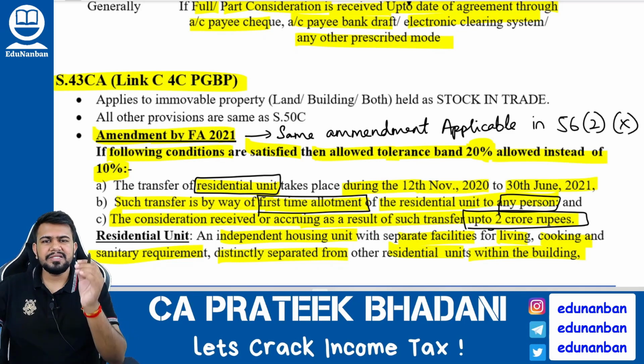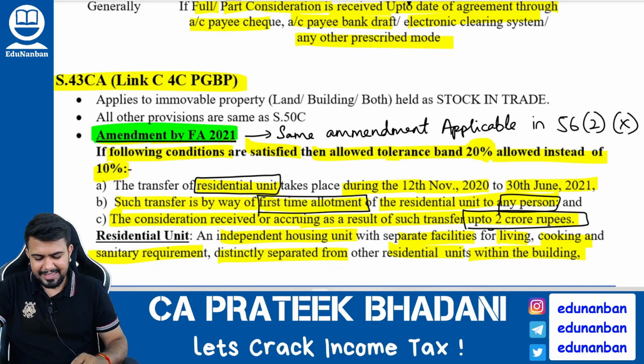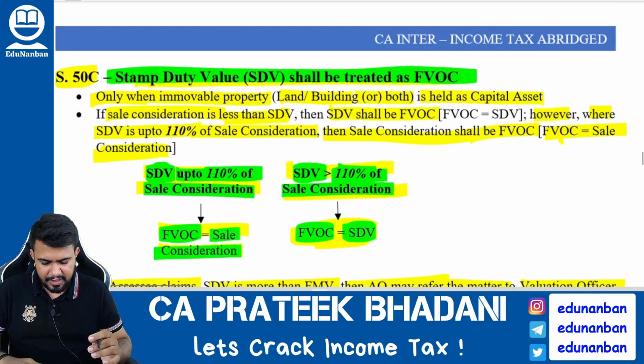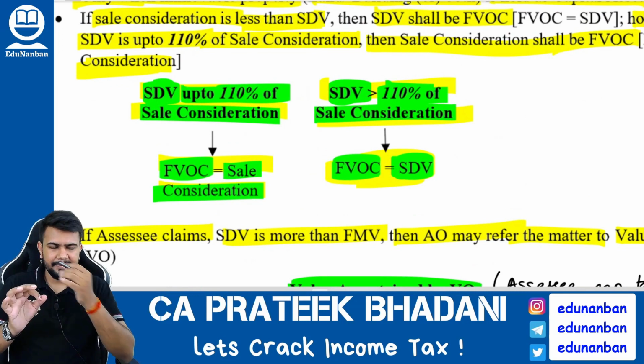However, there is one small change in section 43CA. One small change, that is the amendment brought out by Finance Act 2021. I told you, no, 110%, 110%. Listen here. If at all it is a case of 43CA, it means what?